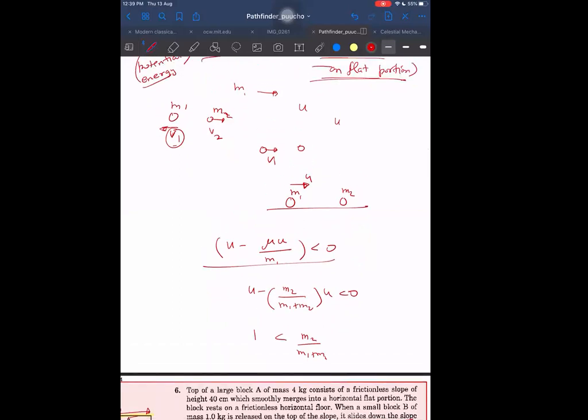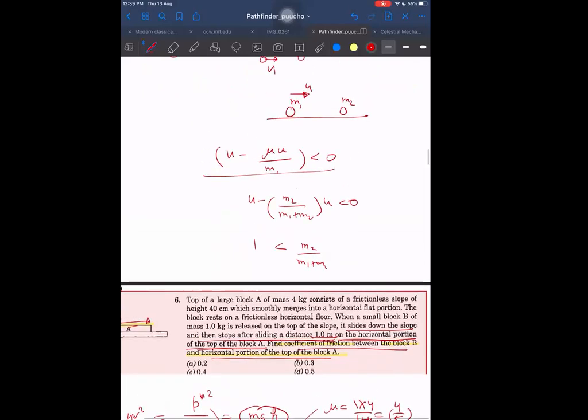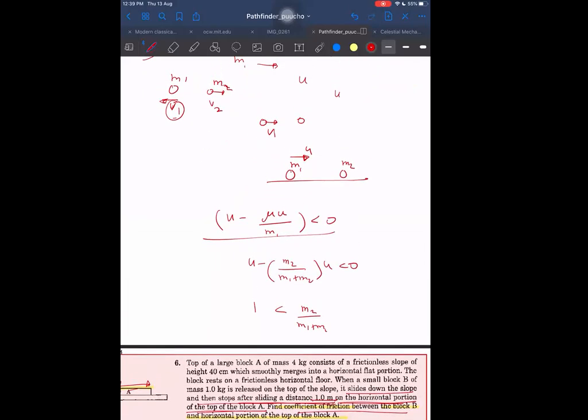Wait a second. Something is wrong already here. Let me finish this thing, otherwise it will go wrong again. Some equation is wrong here. What is it? Mu into U upon M1, getting backwards, U minus this.